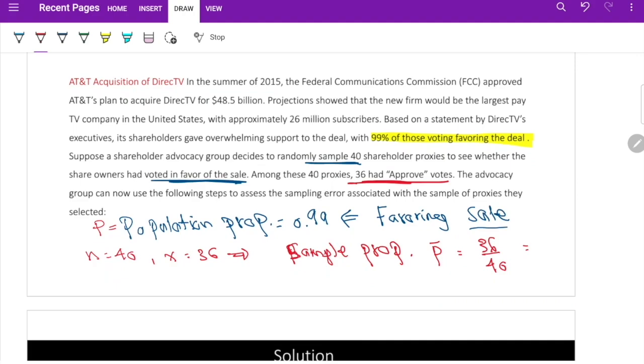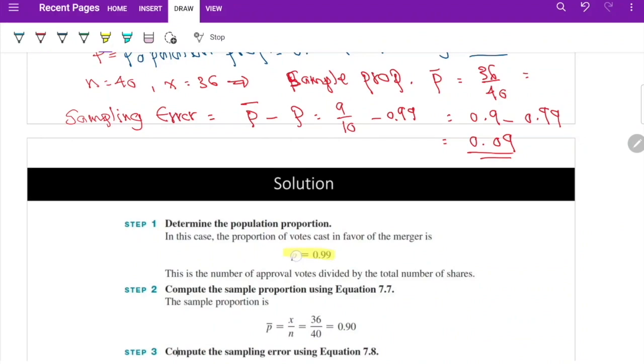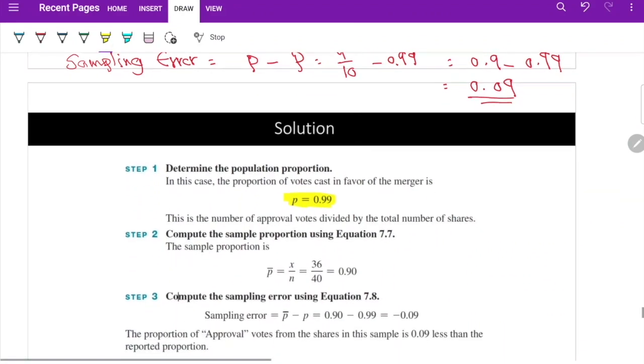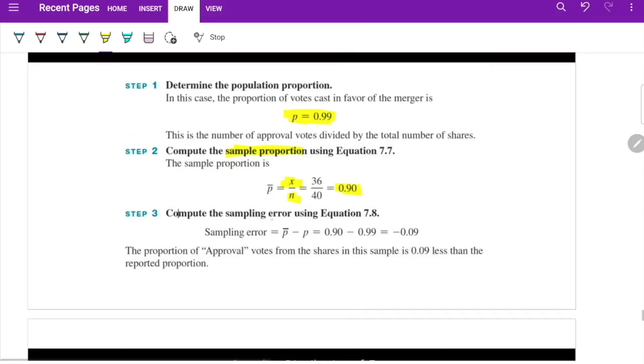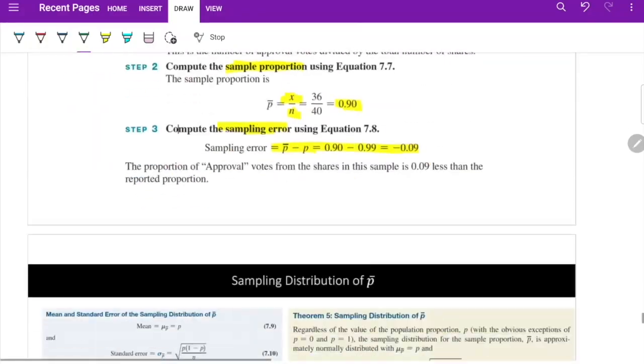Now to find the proportion error, what is the sampling error? Sampling error is P bar minus P, which is 36 over 40. If you divide by 4, we get 9 over 10 minus 99%, which is 0.9 minus 0.99, which is 0.09. This is the sampling error. As we said, the P is the proportion of the population. The sample proportion is X over n, which is 90%. The sampling error, we just subtract these, we get this number, which is actually negative. It's my bad, sorry. It's negative because 90% is smaller than 99%.